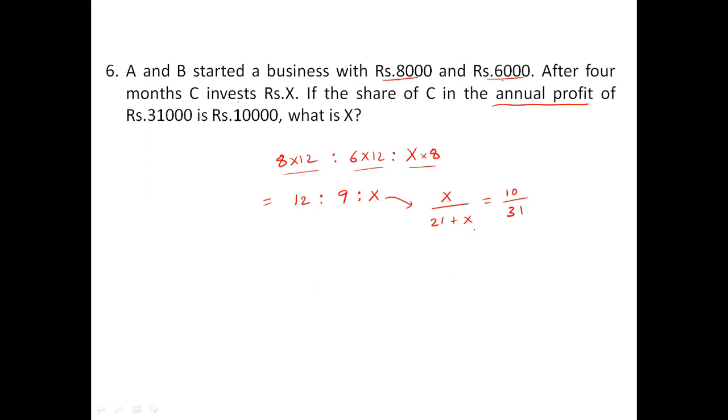So if X by 21 plus X equals 10 by 31, luckily you can see 21 plus 10 is 31, so X equal to 10 is coming, 10,000. What is the X value? 10,000. Because we did not consider 3 zeros, anyhow ratios cancellation will be done. So 10,000 will be your answer straight away. I simplified this calculation without unnecessarily considering zeros; they are not needed.